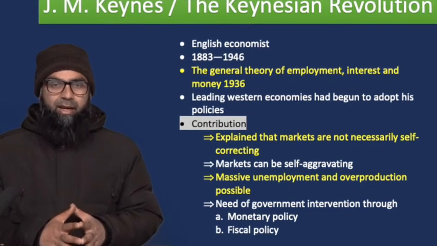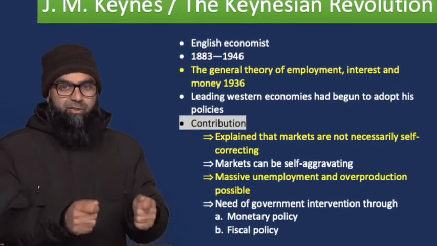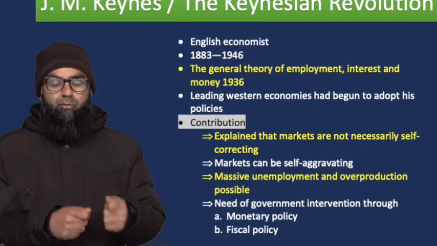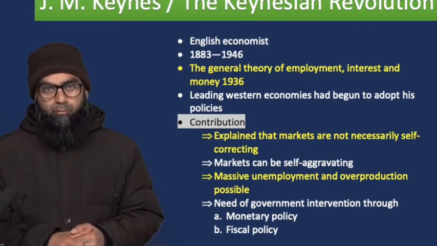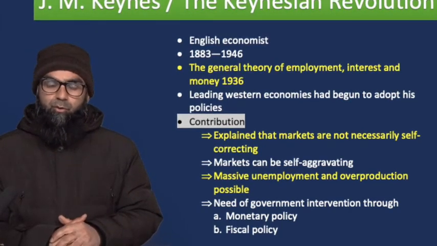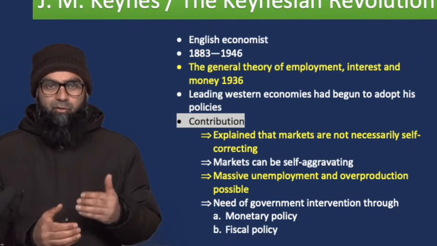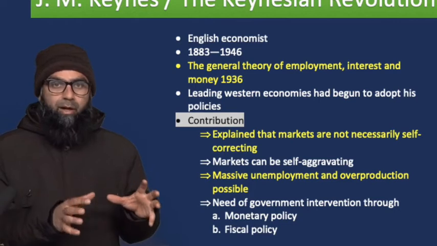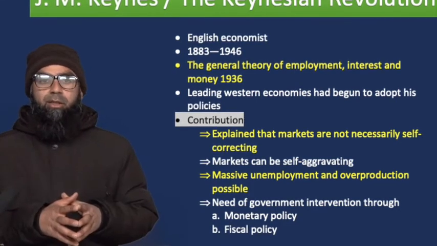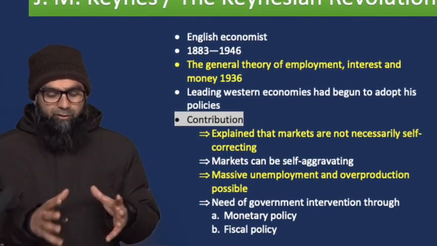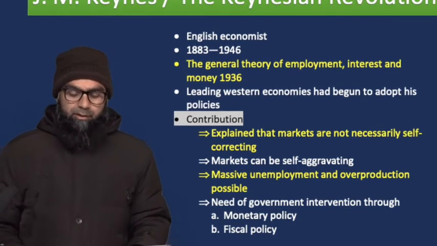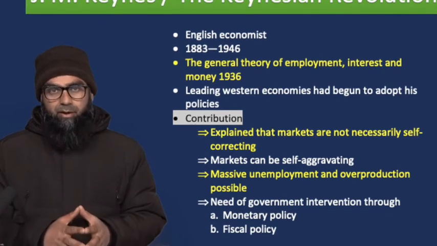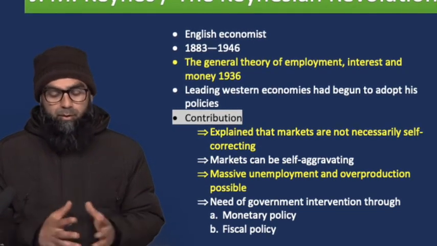So if we put trust in the market mechanism, what is possibly going to happen is that the situation will aggravate more and more the more we wait for the market to correct it, because the market by its very nature has a tendency of putting more and more burden on the parameters which are going wrong. So he said that the markets are not necessarily self-correcting. In fact, they can be self-aggravating. More and more problems can appear.